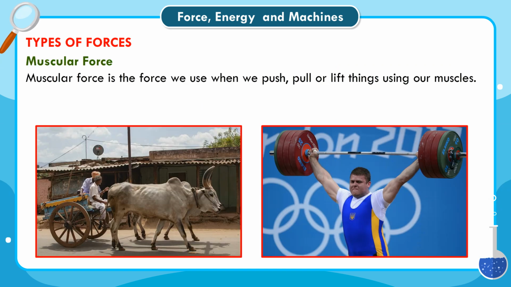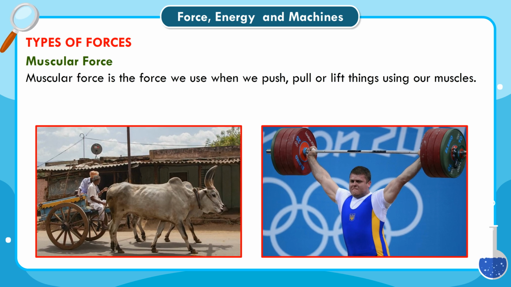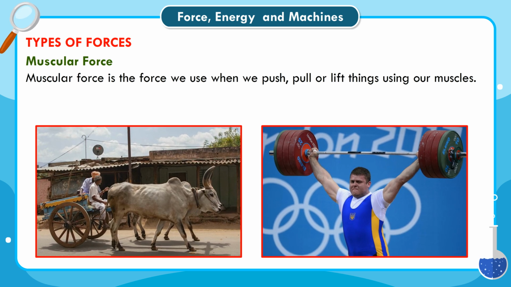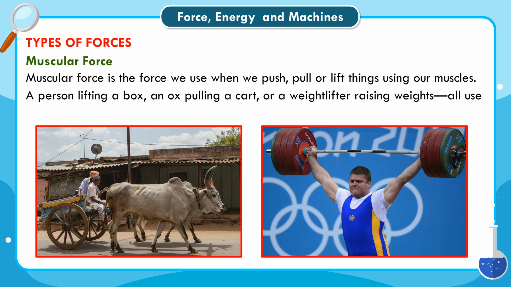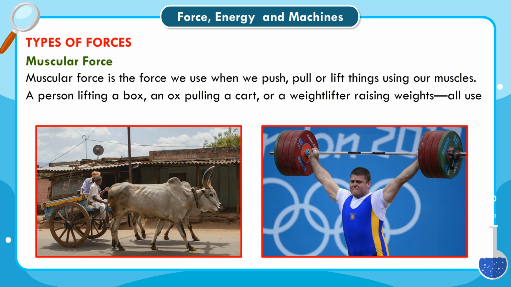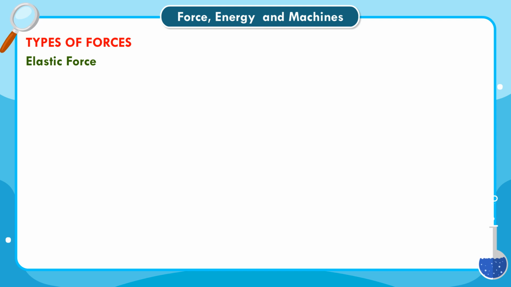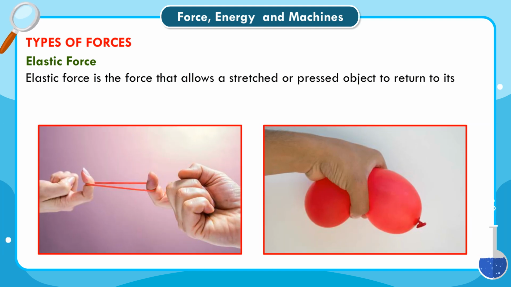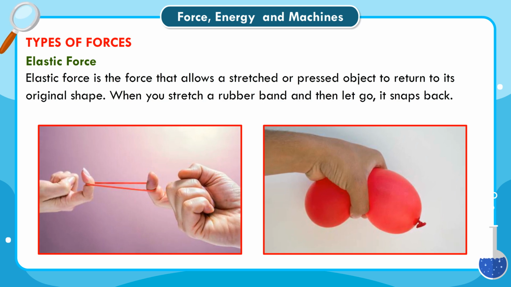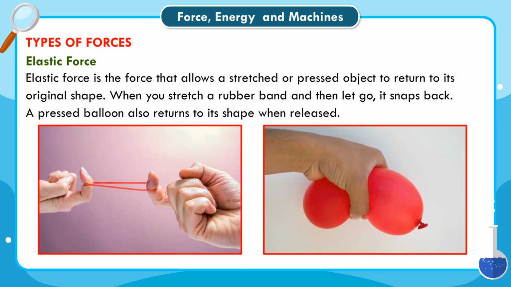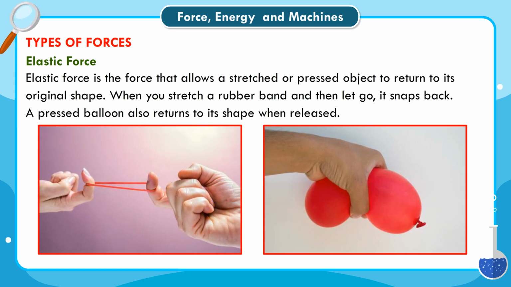Muscular force. Muscular force is the force we use when we push, pull or lift things using our muscles. A person lifting a box, an ox pulling a cart, or a weightlifter raising weights, all use muscular force. Elastic force. Elastic force is the force that allows a stretched or pressed object to return to its original shape. When you stretch a rubber band and then let go, it snaps back. A pressed balloon also returns to its shape when released.